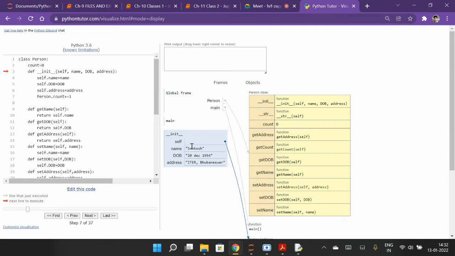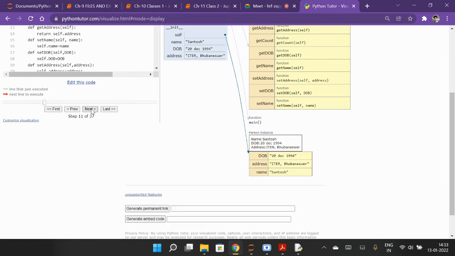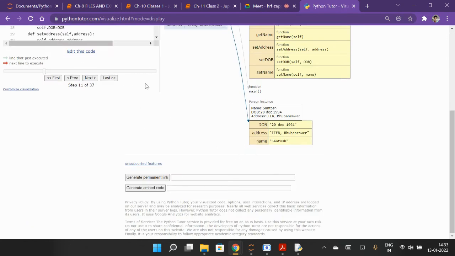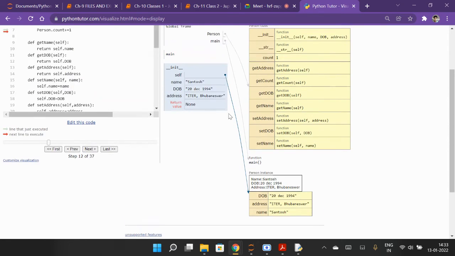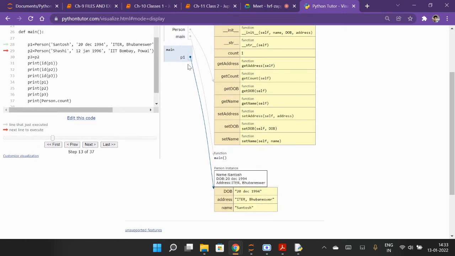Self was p1, and then with this name, date of birth, and this. So person instance variables. This was p1. Okay, p1 will have this. So p1 is an object with these variables.